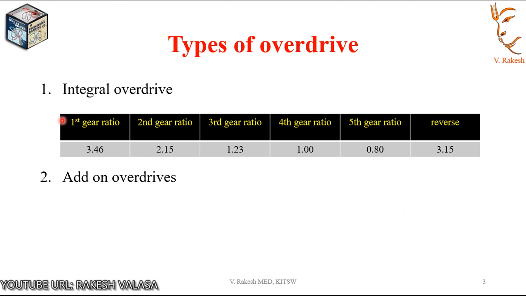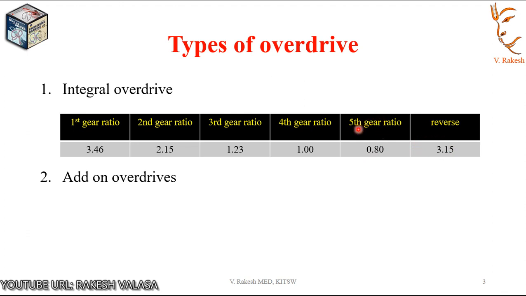A typical example of 5-speed transmission gear ratios is shown in this table. See here the first gear ratio 3.46, second gear ratio 2.15, third gear ratio 1.23, fourth gear ratio 1, fifth gear ratio 0.80, reverse gear 3.15.